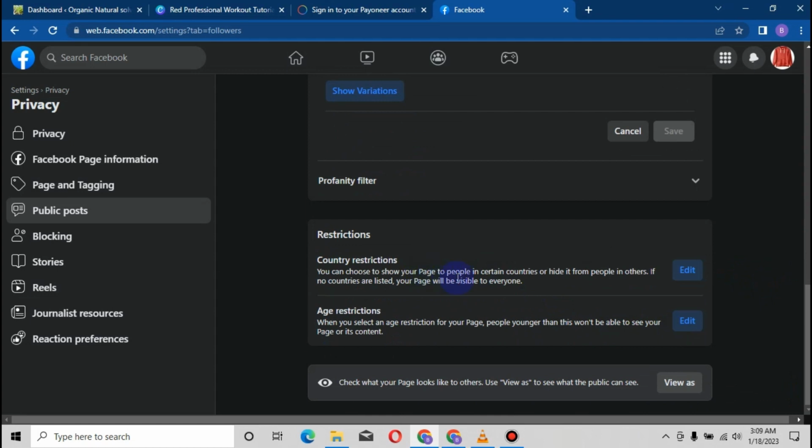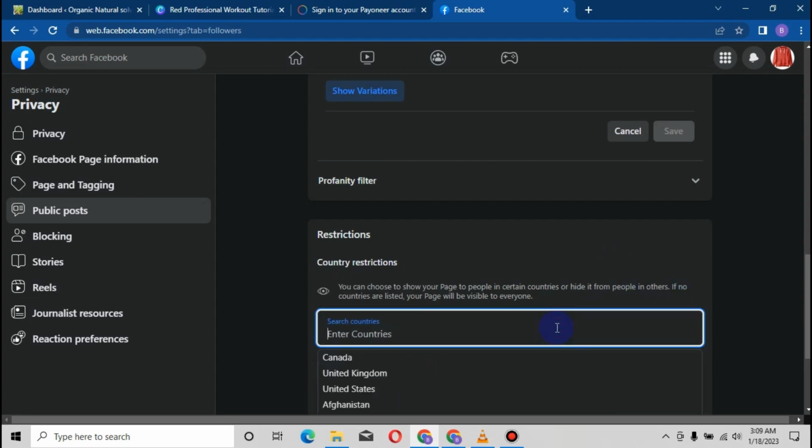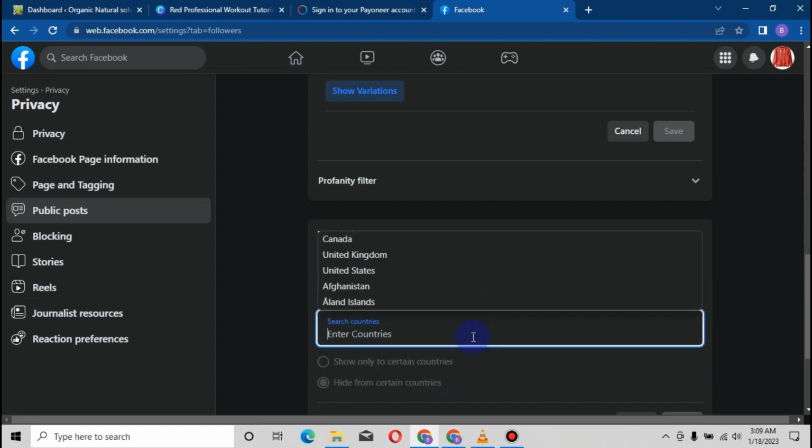Country restriction is simply restricting your ads or your profile, your page, or whatsoever that is associated with your page, from appearing in other countries. If I want to restrict this page we're creating from showing in USA, I just come here and edit and restrict it from USA, you type USA, United Kingdom, or United States. I can tell you guys that whatever you do on this page will never show in these selected countries. If your page has grown to thousands and millions of followers, you can still come here and do the same thing. Okay, I don't want Indians to get my content. I don't want this country to get my content.